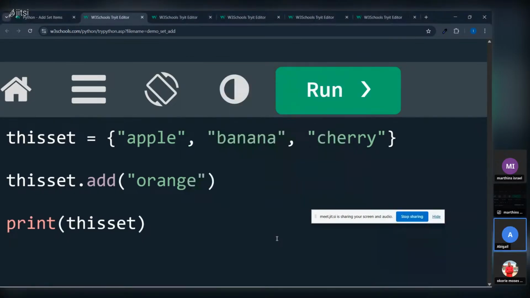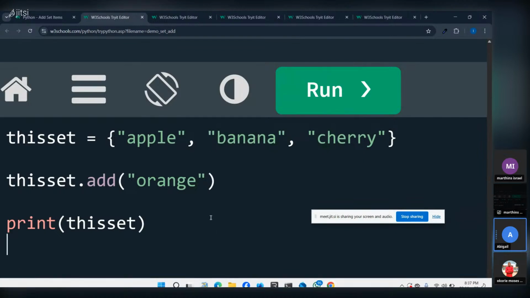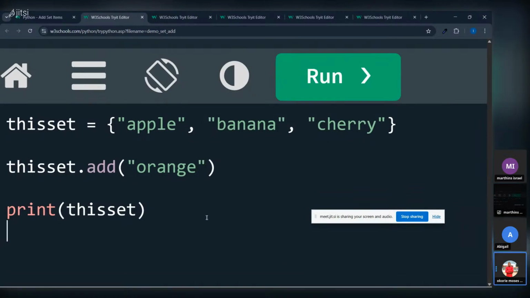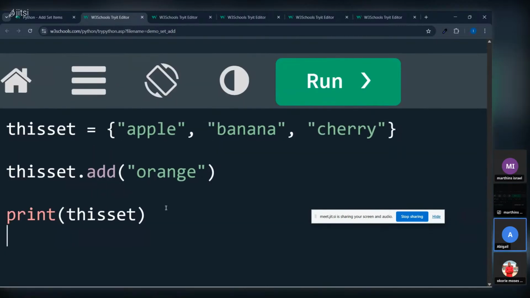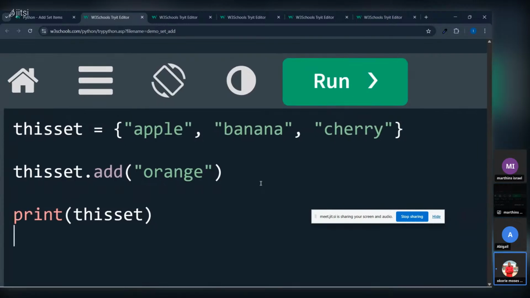Okay, sir. When you add a dot to a variable, it becomes a method. Sir, did you say a method? Yes, a method. Okay, sir. And I'm using this code as an example. Look at the print. The print stands on its own. And this variable. Now, if you see this set dot add, did you see that it's been attached to the variable? So this is the difference. Thank you. And Isramatis, you can continue.